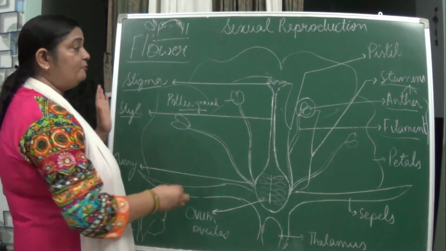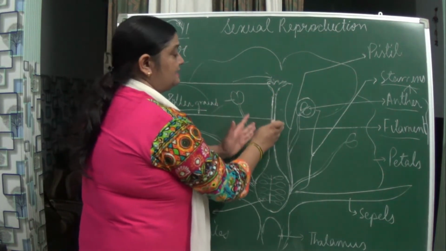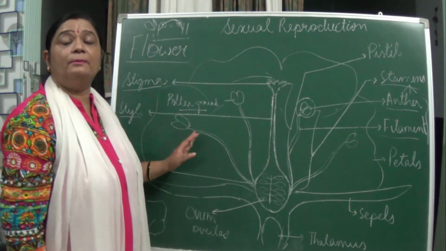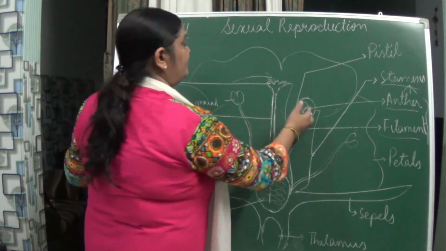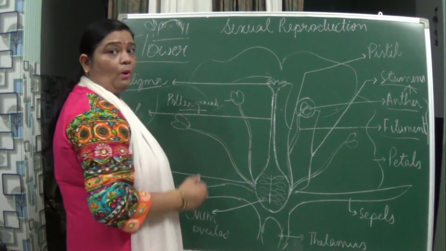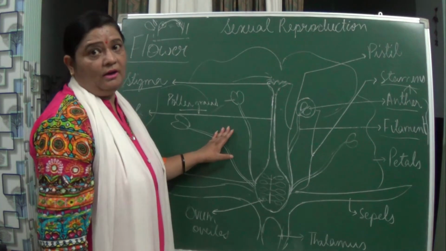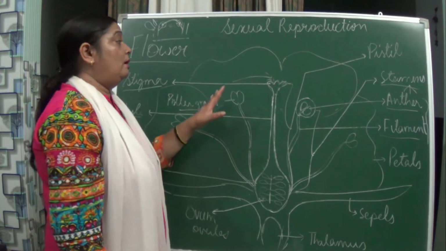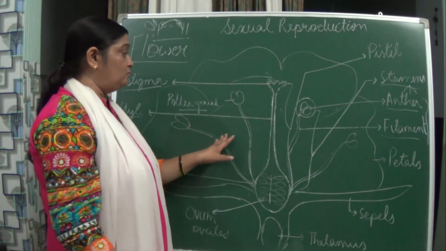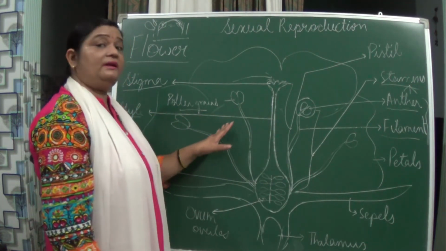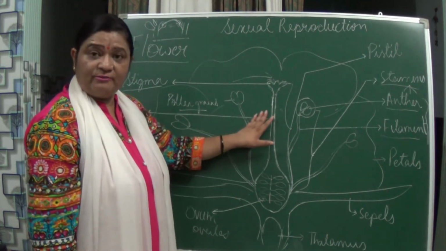So if the pistil as well as the stamens are present in the same flower, it is known as a bisexual flower. If only one of them is present, either the pistil or the stamen, then it is known as a unisexual flower.